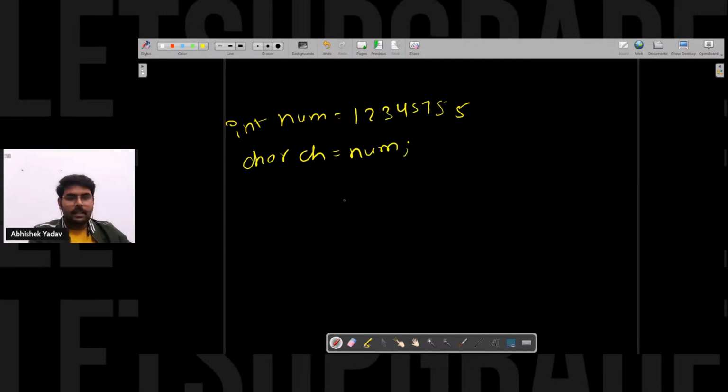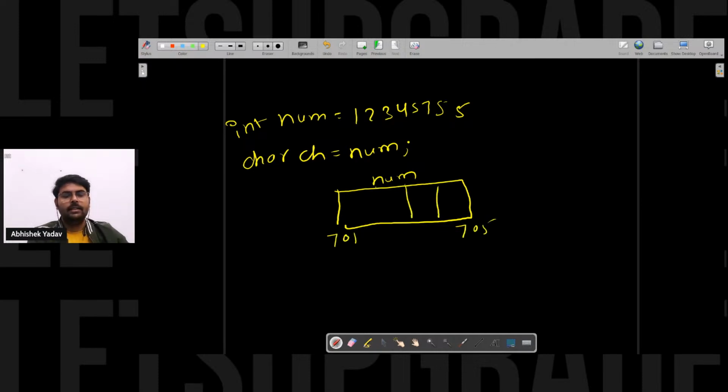Again, in the computer memory, 4 bytes will get allocated to num. Let's assume the address is 701, and this will be 705. And for the character one, we will have char ch. Let's assume 800, and this will be 801.